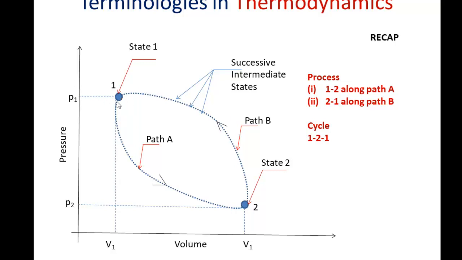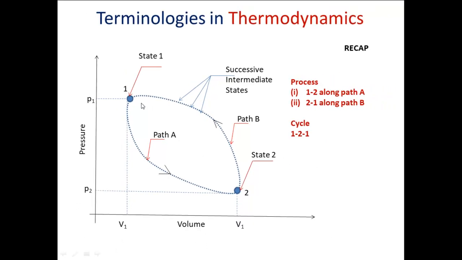But if the condition is that the initial state and final state of the system are going to be the same, then we say that the system has undergone a cycle. So in this case there are two processes, and if you consider these two processes together, then we call it a cycle. So we started with what is a system, then what is the state of the system, what is change of state, what is a process, then what is a cycle. Okay, these are some of the terminologies related to thermodynamics.